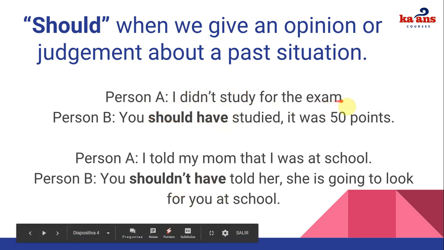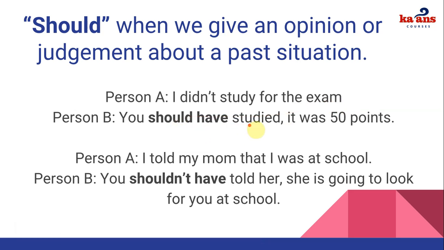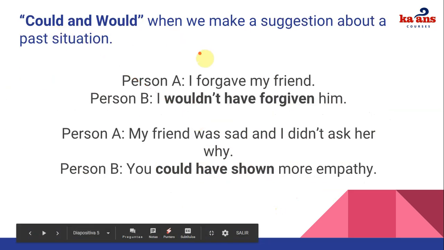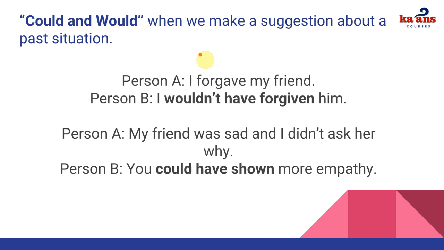So I didn't study for the exam. You should have studied. It was really important. I told my mom that I was at school. You shouldn't have told her. She's going to look for you at school. Okay, so again, it's important to mention the difference because we have could and would, and that implies a suggestion, right? It's different. It changes.